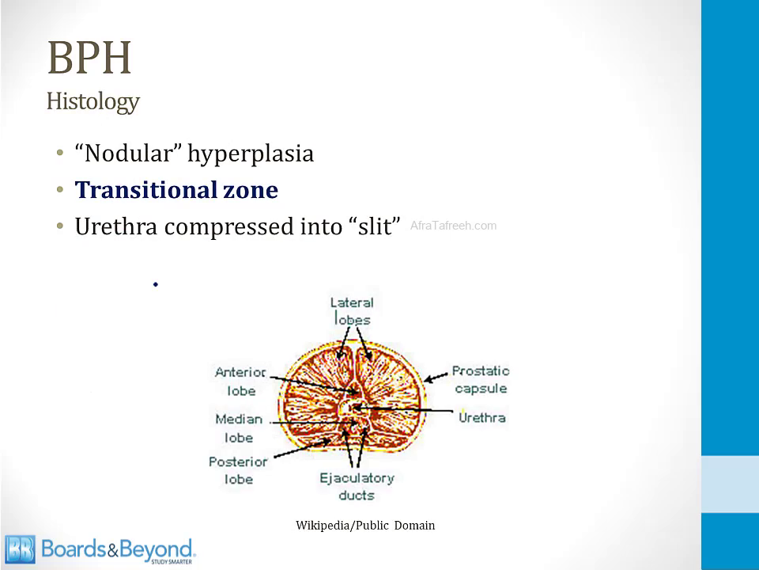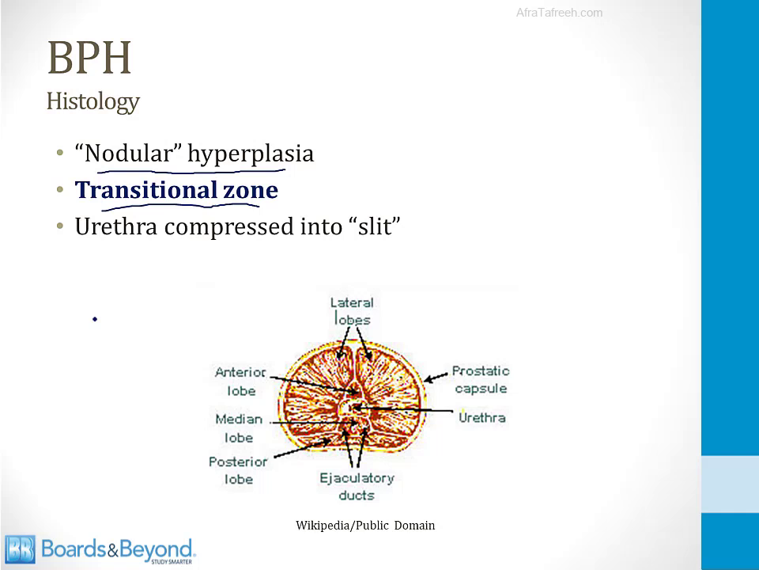The type of hyperplasia that occurs in BPH is called nodular hyperplasia, and it gets its name because instead of a diffusely enlarged gland, what you usually see are small nodules of hyperplasia in different parts of the prostate gland. The place where these nodules tend to develop is called the transitional zone. And in order to understand this, let's review a little bit of prostate anatomy.